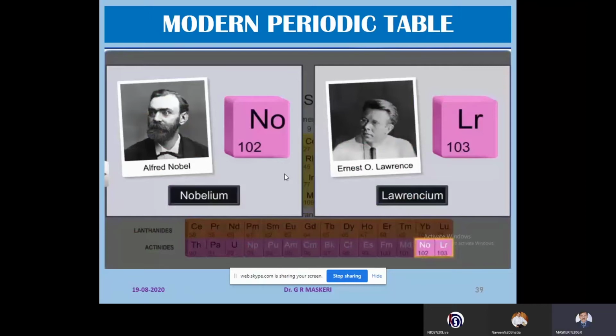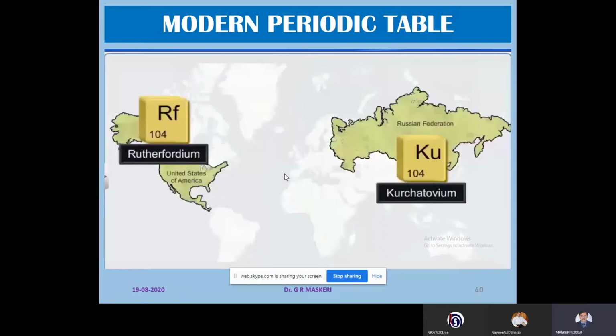There are some controversies in the naming of the elements also. The element with atomic number 104 was found by Soviet Union scientists and also by Americans. Americans named it Rutherfordium, and the Soviets called it Kurchatovium.